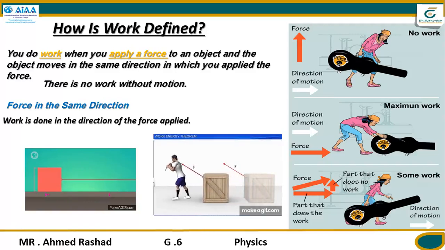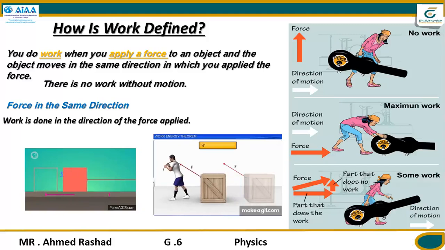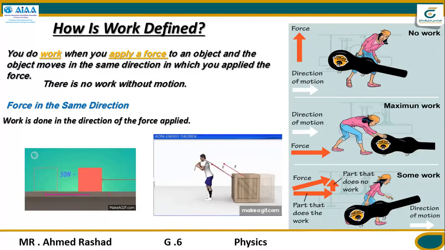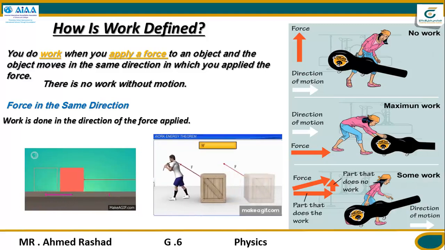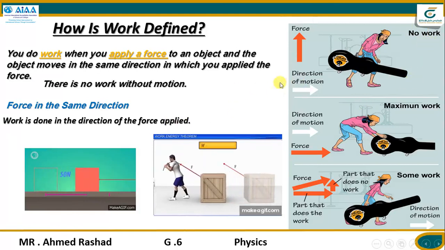So here, when this woman is holding this piano up off the ground, the force is upward but the motion is in this direction. That is not the same direction, so it's called no work here. The work happens only when the force is in the same direction as the motion.